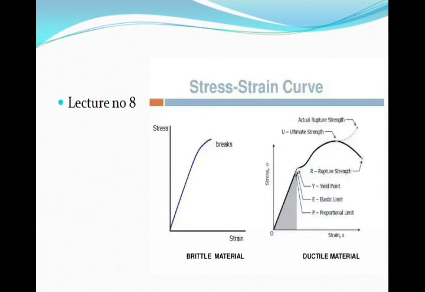Again, we'll go in detail for the stress strain diagram. The figure shown here is different from the figure that we have seen for the ductile material. Here, the slide shows both the ductile and the brittle material. Now, here, if you see the actual stress strain diagram which we'll get for the ductile material is different than that we have seen. Here it gives the difference between the yield point, the elastic limit and the proportional limit